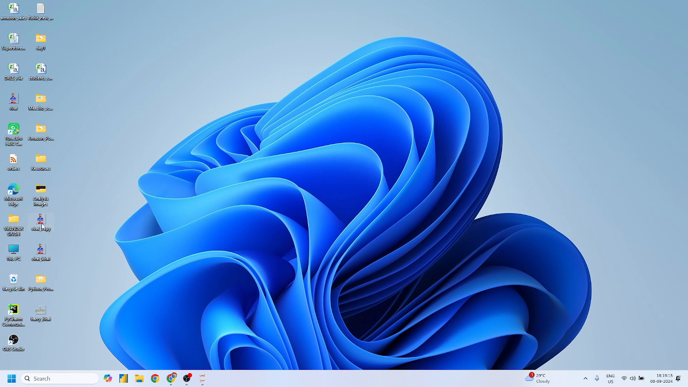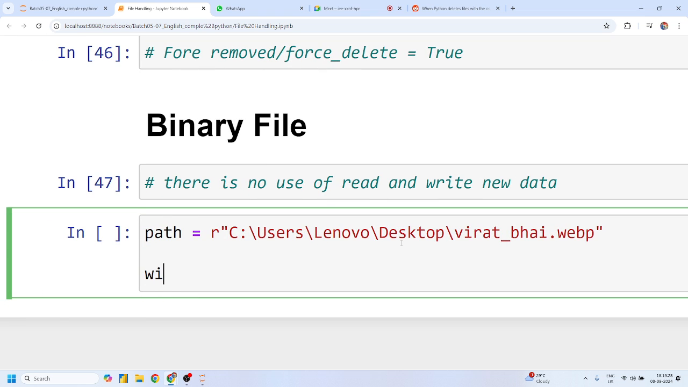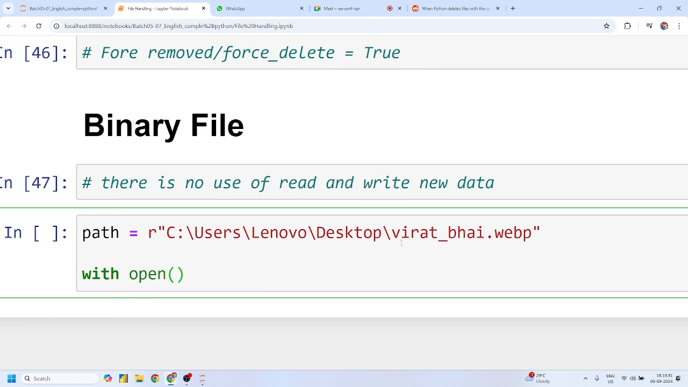Why? Suppose this is my file, Virat Bhai, and I know that this is an image. This is my image path. I'll use a context manager. With open, I want to open this path. Now we have to make sure that this time the file is not in textual mode, so you cannot simply say read mode. You have to add B as well. Read in binary. What exactly does that B represent, guys? Read in binary mode.